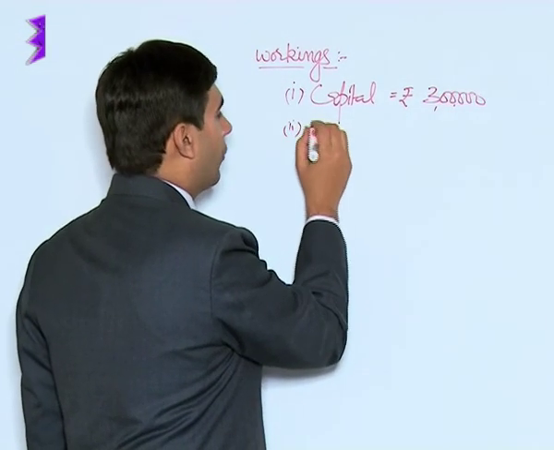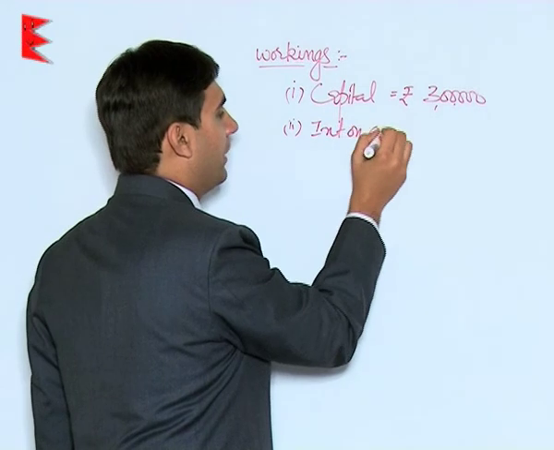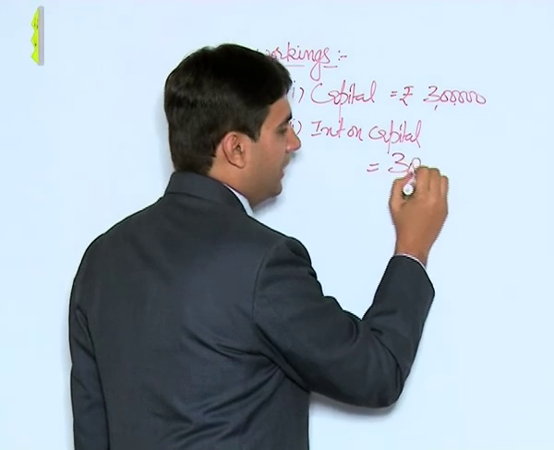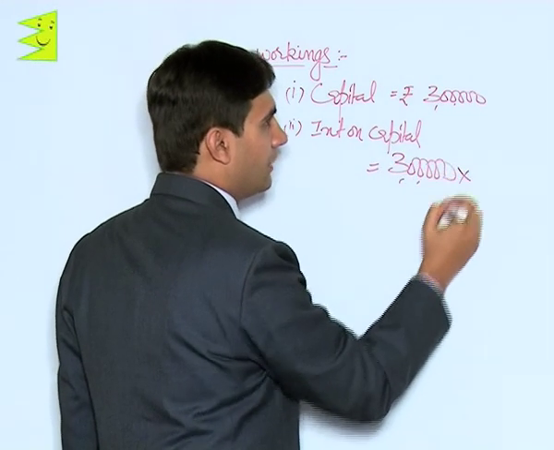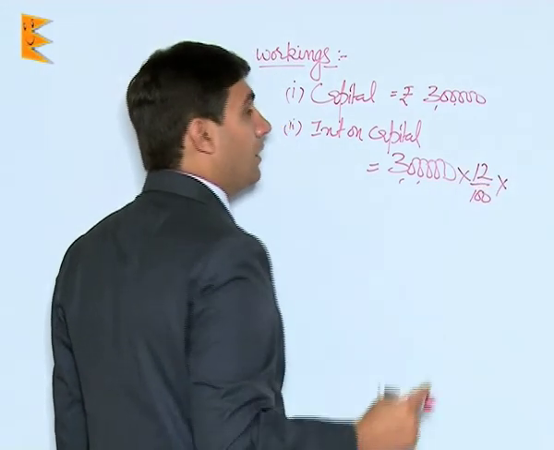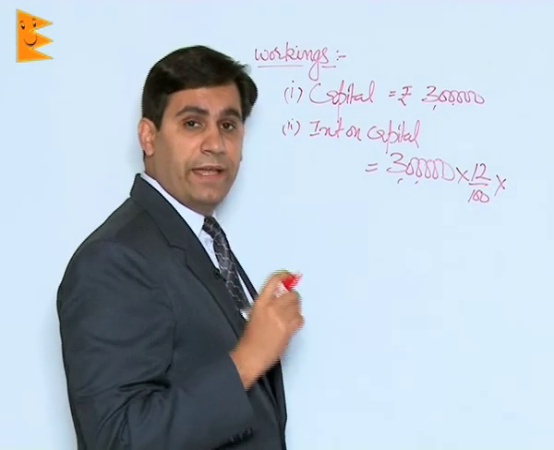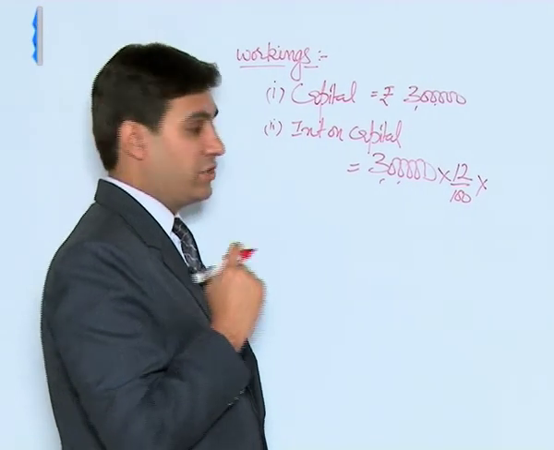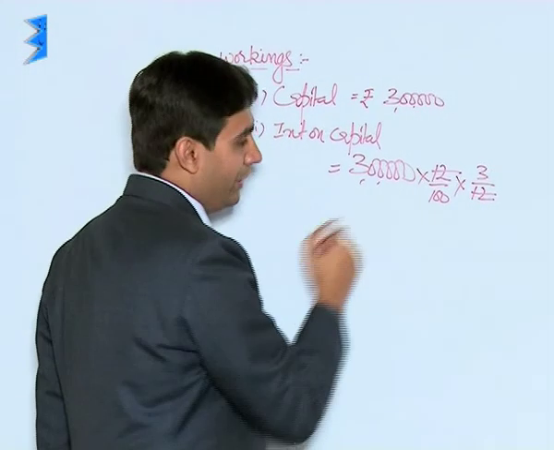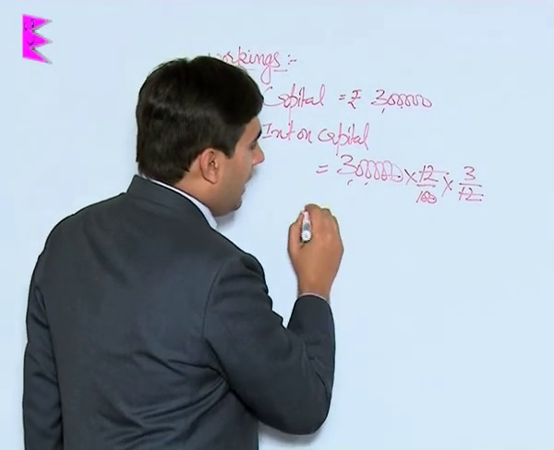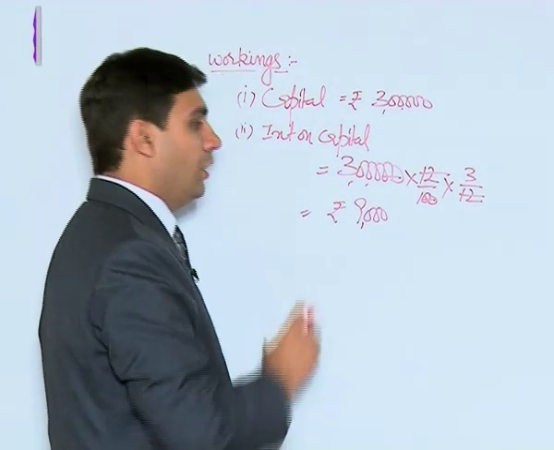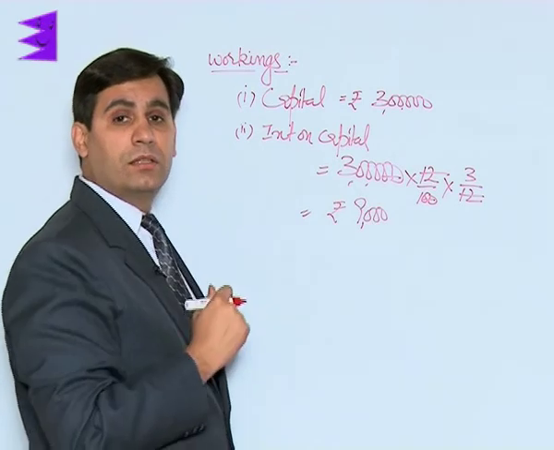Then second point was regarding interest on capital till the date of death. Remember students, the capital is 3 lakh. Interest on capital is to be provided at 12% per annum, but the deceased partner, that is A, expired 3 months after the date of the balance sheet. So interest would be provided for 3 months only. So into 3 by 12. That gets to a figure of 9,000. That means interest on capital would be provided for rupees 9,000.